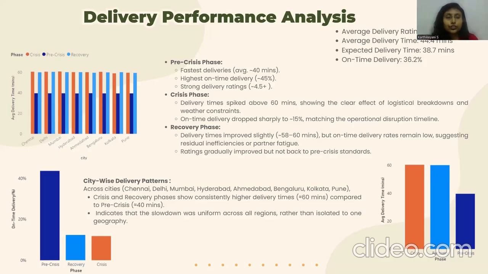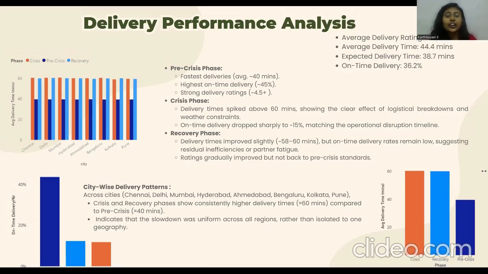And now let us move on to the chart on the left. So we have this city-wise average delivery time across the phases. Based on the chart, we could see the pre-crisis phase has the fastest deliveries averaging around 40 minutes and highest on-time delivery percentage, which is 45%, and strong delivery ratings of 4.5 plus. And in the crisis phase, we could see that the delivery time has shot up to 60 minutes, showing clear logistic breakdown. And on-time delivery dropped to 15%, which shows the kind of impact that we had.